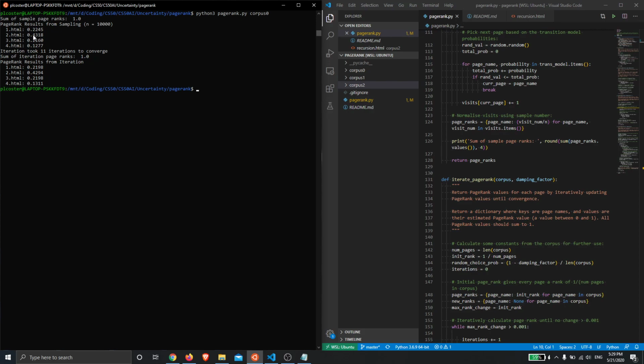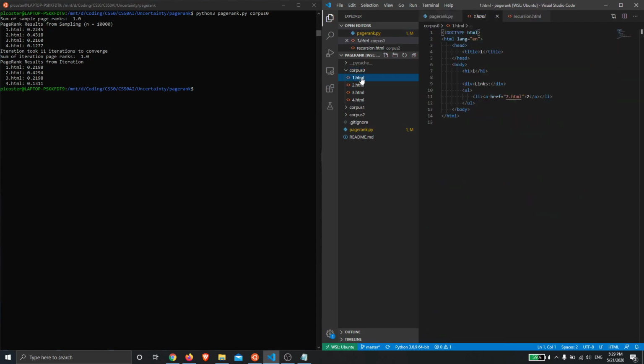We can see that 2.html has the highest ranking at just under 50%, and that's actually because if we look in corpus 0, most of the pages, in fact I think all of the pages, 1.html, 3.html, and 4.html all point to 2, so there's a lot of possible connections from the other pages to 2.html that are increasing its performance.